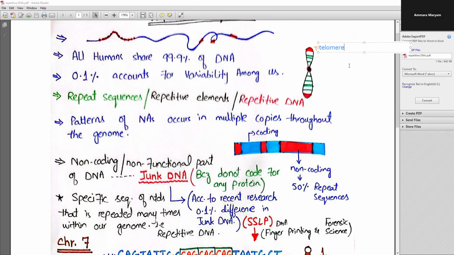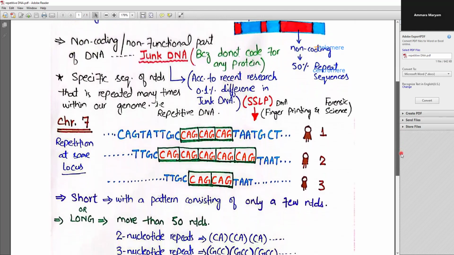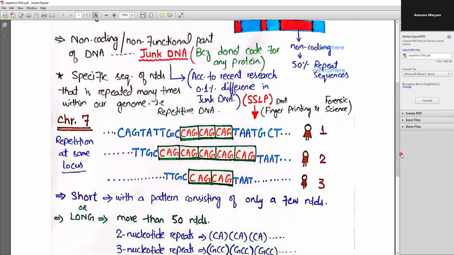You know that telomeres are the major portion of the heterochromatin, and this central portion is the centromere. So all these repetitive sequences are scattered all over the genome and in specific regions of the chromosomes. These are the telomeres and the centromeres. These repeat sequences are specific stretches of nucleotides that repeat many times within our